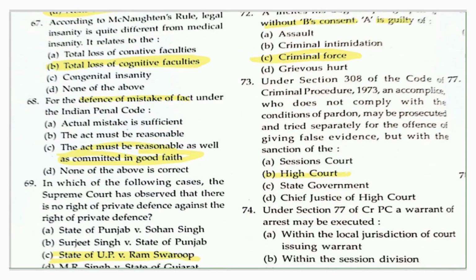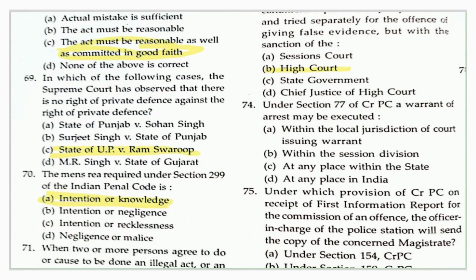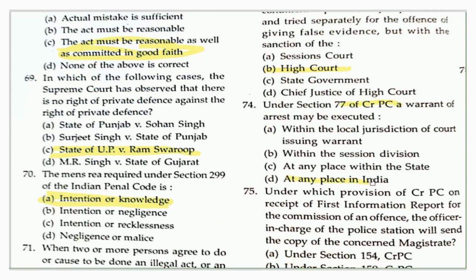Now another question from CRPC: under section 77 of the CRPC, a warrant of arrest may be executed where? The warrant of arrest can be executed at any place in India. It is not specific to any particular state or any particular jurisdiction of the court here.